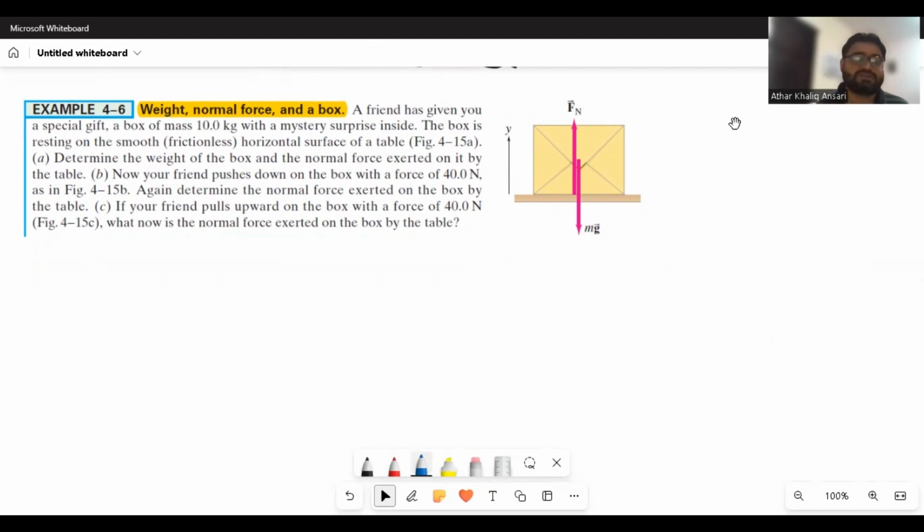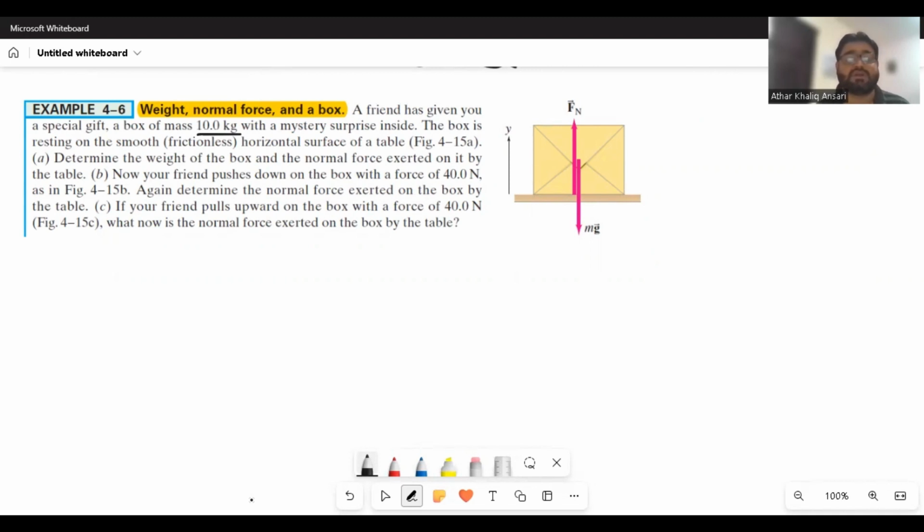To understand this one, this example is very good. Your friend is giving you a special gift, a mystery box with a mass of 10 kg, and the box is resting on the table.